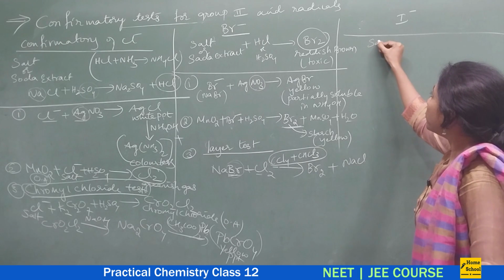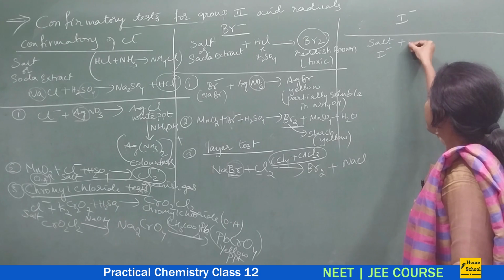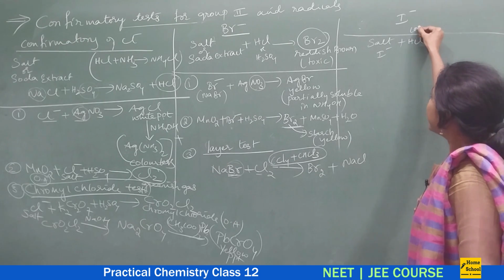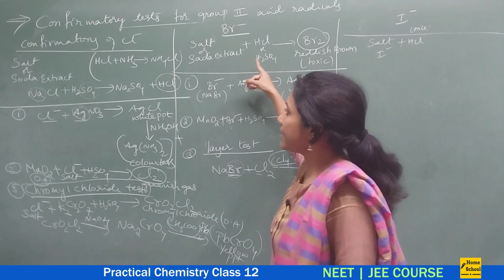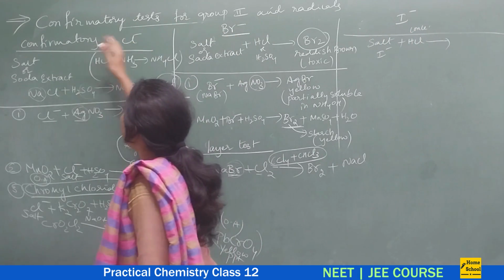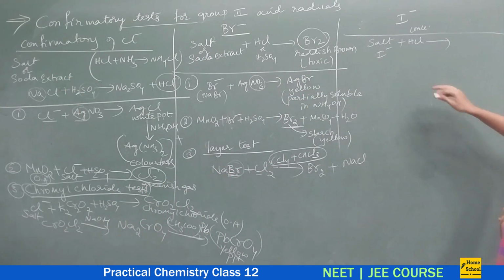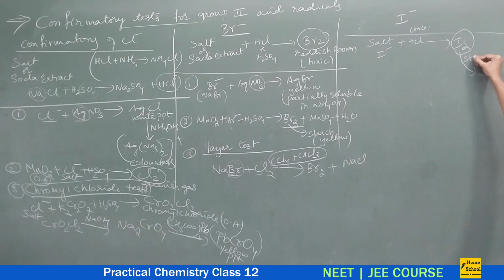Okay, so the moment you add a salt containing iodide ion, and you add concentrated HCl or concentrated sulfuric acid, what would happen? For all group 2 acid radicals, you should add concentrated acid, isn't it? It can be HCl or H2SO4. So you will have iodine vapors. How do you confirm that these are iodine vapors? When you pass it through starch solution, the starch solution would become violet or blue in color. Okay, so this is the test.